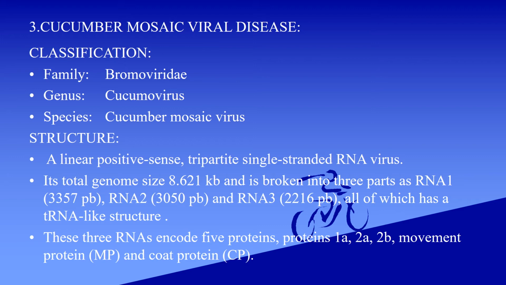Its total genome size is 8.621 kb and is broken into three parts: RNA1, 3357 bp, RNA2, 3050 bp, and RNA3, 2216 bp, all of which have a tRNA-like structure. These three RNAs encode 5 proteins: protein 1A, 2A, 2B, movement protein MP and coat protein.